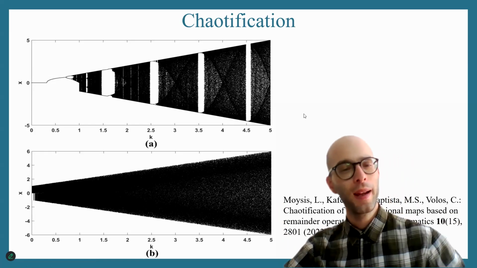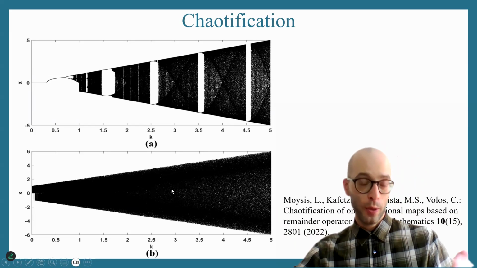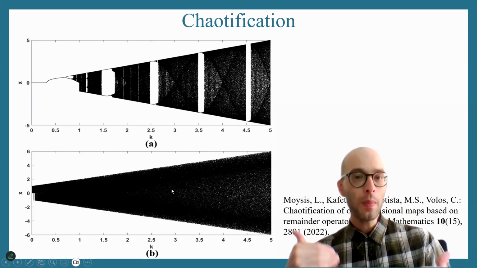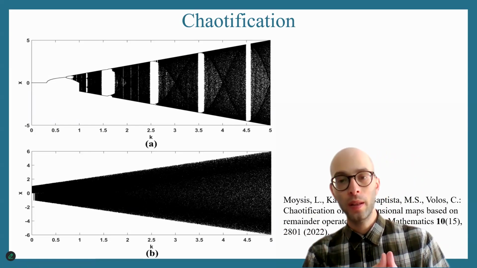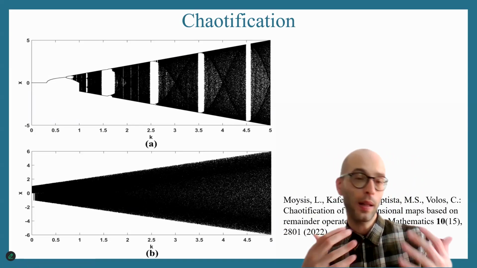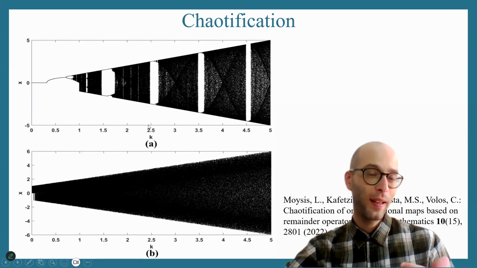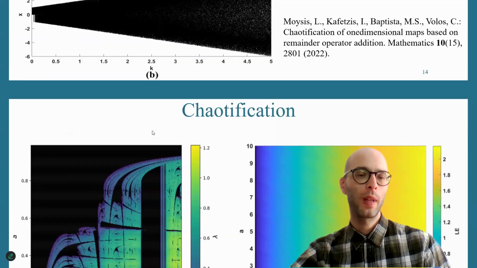After chaotification, we have the diagram that you see below, where you don't see any periodicity. So the chaotified map is a new map that has chaos everywhere. This is what we aim to do with chaotification. We want new maps with chaos everywhere and, ideally, of course, not being heavy in computational time. We also need them to be lightweight.